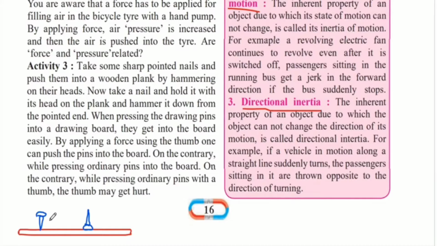So what we realize from this activity is that it is easier to push the pin inside the plank or the drawing board if the pointed edge is towards the plank. And also the thickness of this plank and how hard it is depends on the amount of force required. So that is why we were able to push the drawing pin with just our thumb. But for putting these nails into the wooden plank, we need to hammer them down using a hammer.